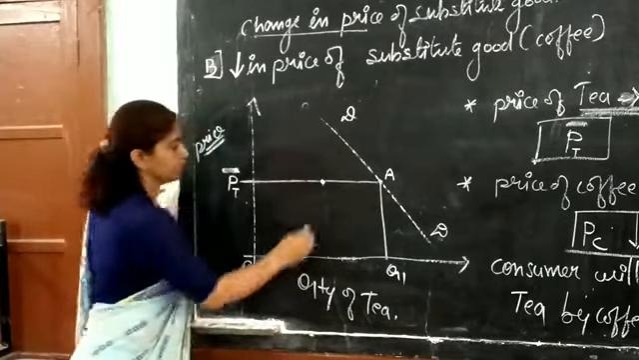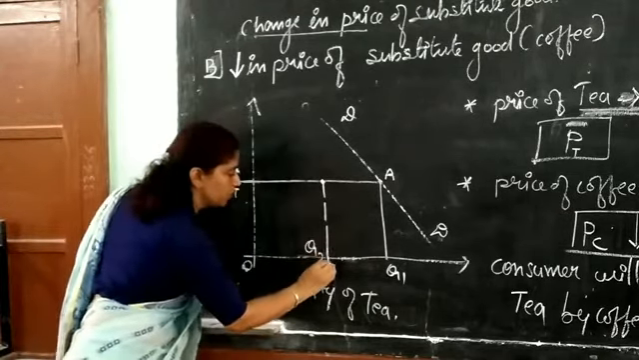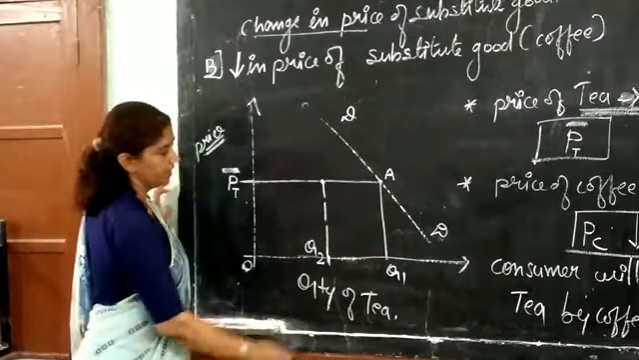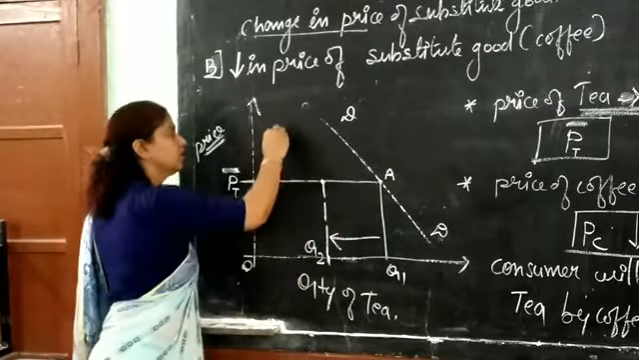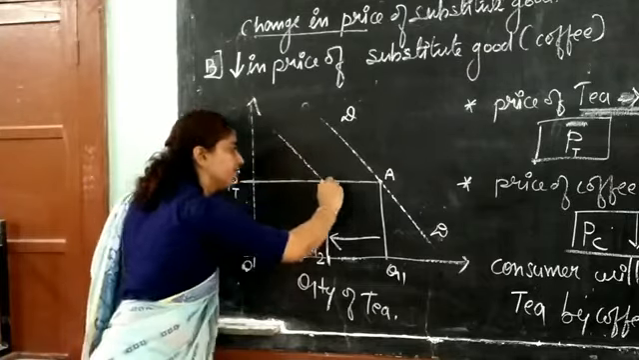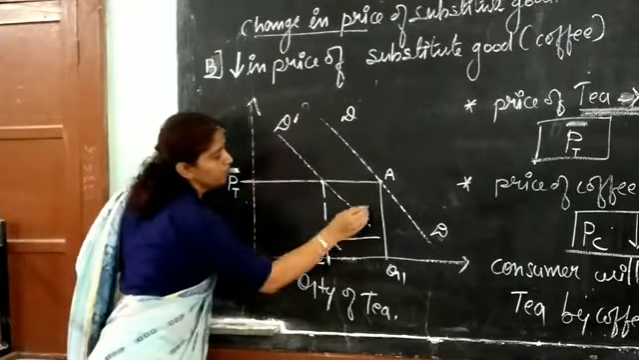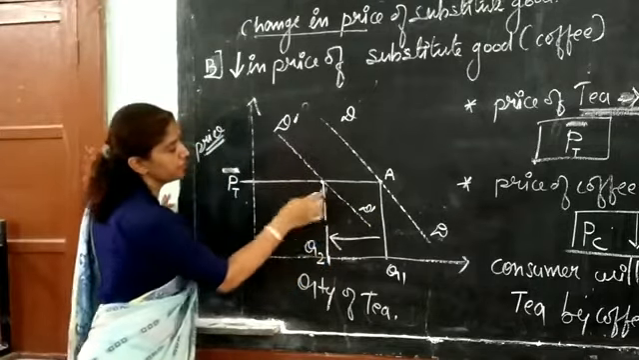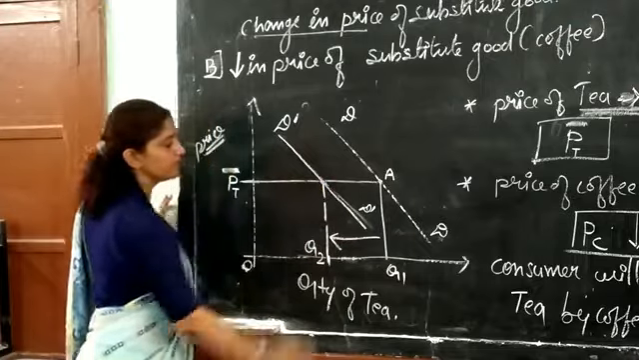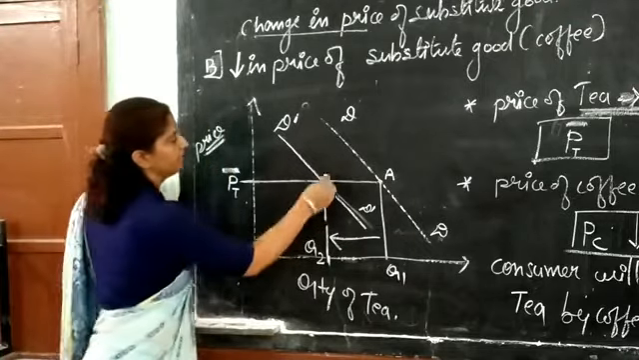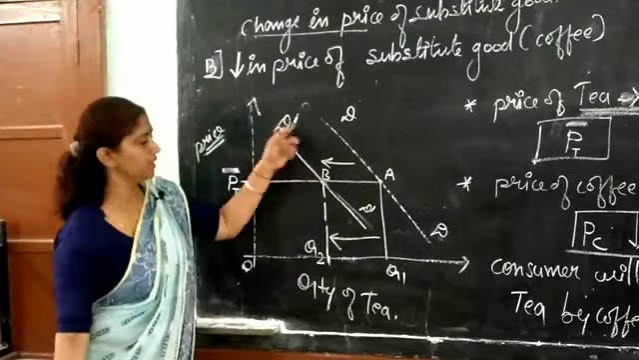the consumer is consuming, here he is consuming Q2 of tea, and he reduced this quantity because of the fall in price of coffee. And now this is the new demand curve for the consumer. This is D dash D dash. A new demand curve for the consumer is D dash D dash, and the consumer will shift from DD to D dash D dash.